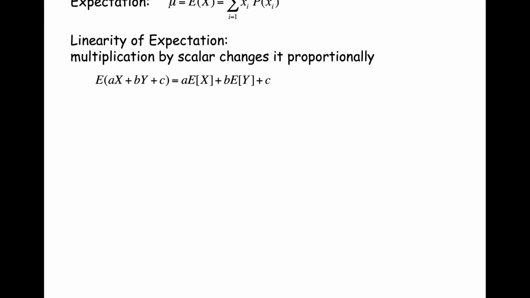When we last left off, we talked about summary statistics, and we looked at properties of variance, covariance, and expectation. One of the things we talked about is so-called linearity of expectation. We looked at so-called affine or scalar changes: you multiply by a constant and add a constant. In the particular case, we looked at the expectation of aX plus bY plus c, where X and Y are random variables, and a, b, and c are scalars. This linearity property says the expectation of that transformation is a times the expectation of X plus b times the expectation of Y plus the constant c.